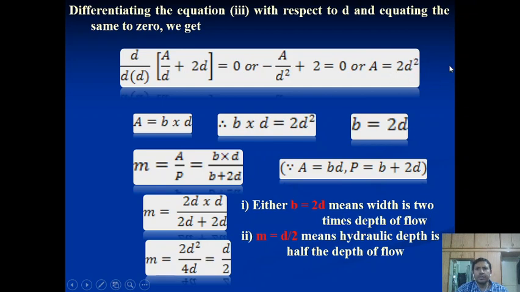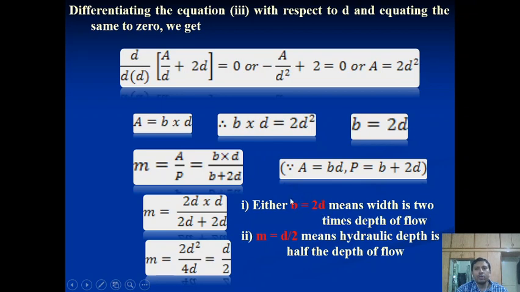Call this equation 6 or 7, and put it into equation 1, where A is equal to B into D. So B into D is equal to 2D square, and it comes that B is equal to 2D. This is the first condition: B is equal to 2D. It means the width should be 2 times the depth of the water. This is the first condition to get the most economic channel section in a rectangular channel.